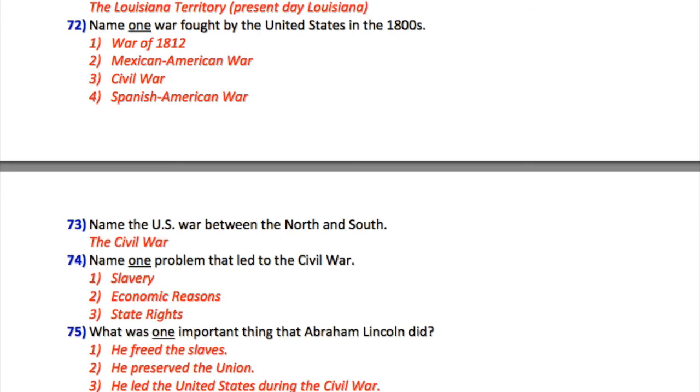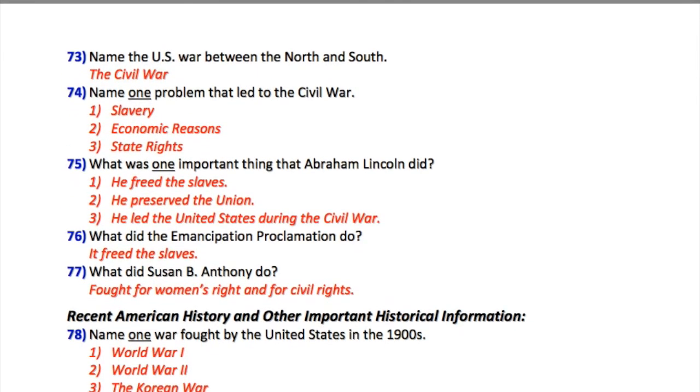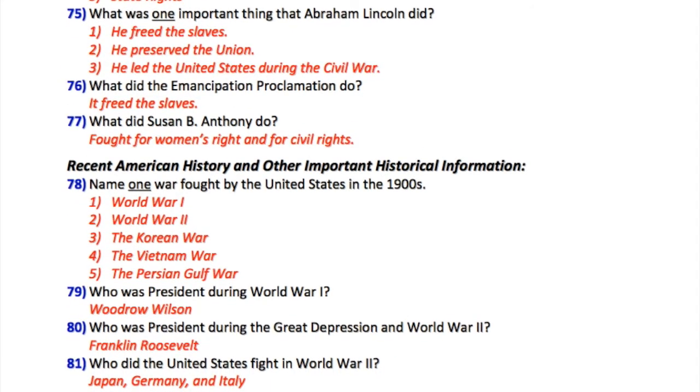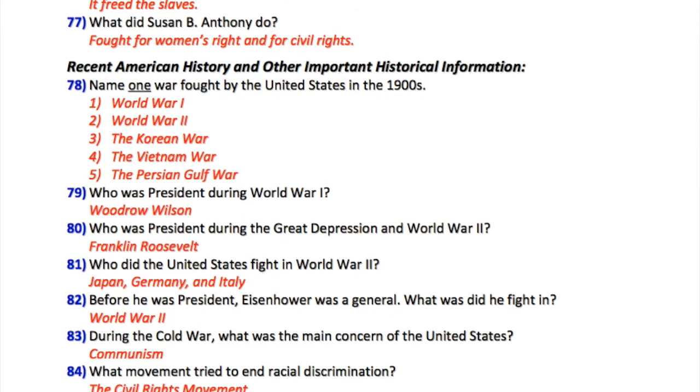1. Slavery. 2. Economic reasons. 3. States' rights. 75. What was one important thing that Abraham Lincoln did? 1. He freed the slaves. 2. He preserved the Union. 3. He led the United States during the Civil War. 76. What did the Emancipation Proclamation do? It freed the slaves.